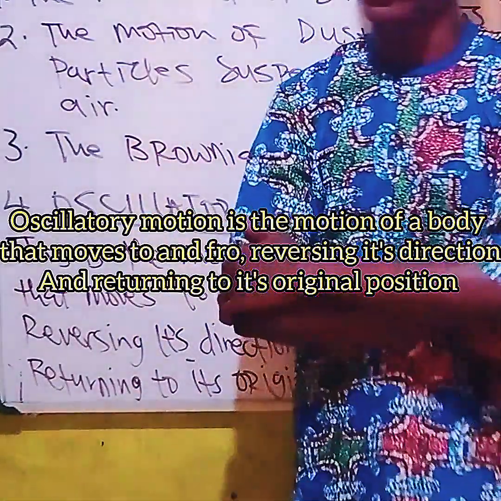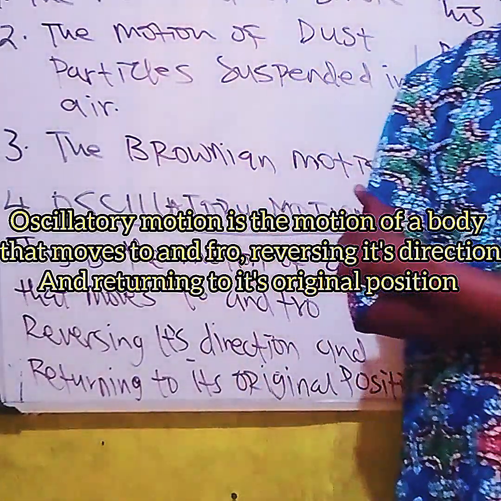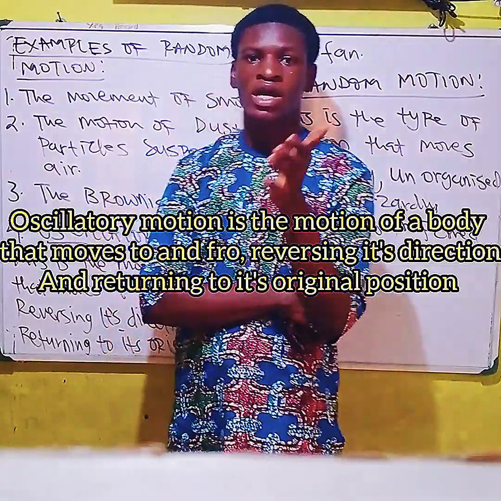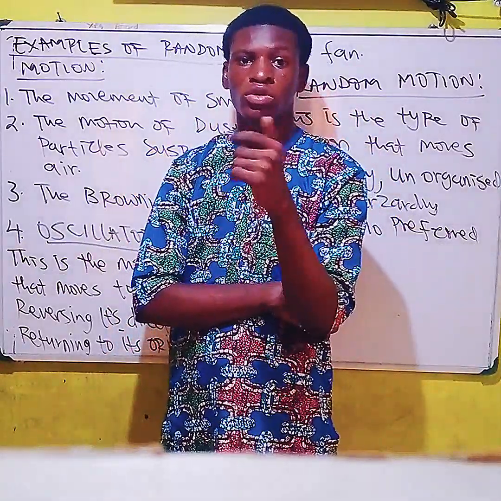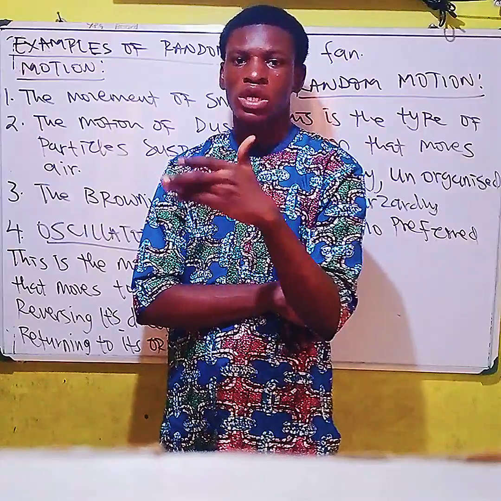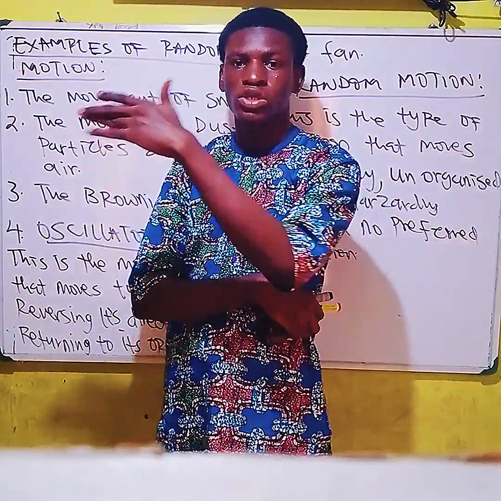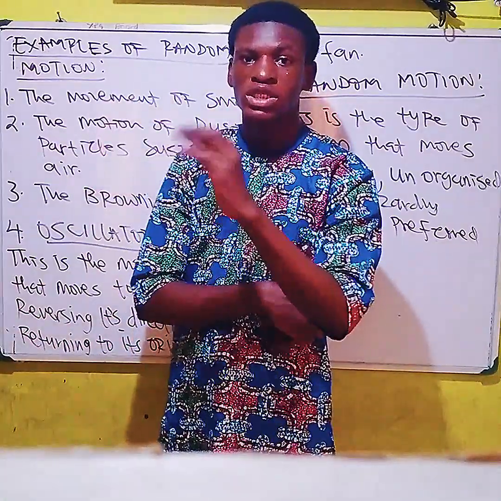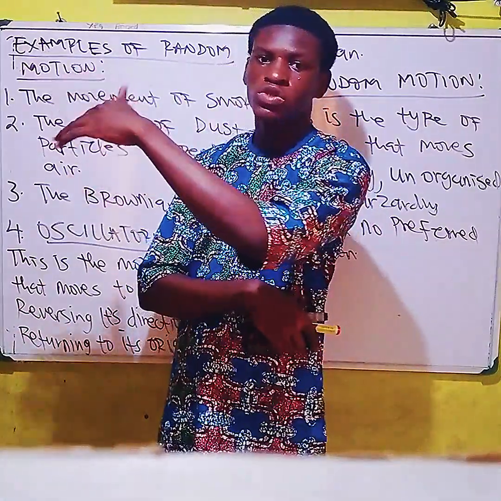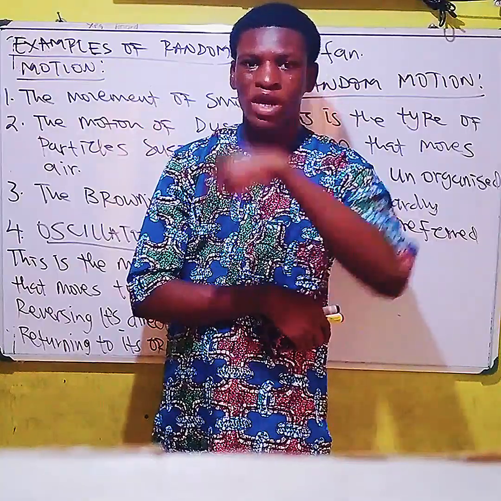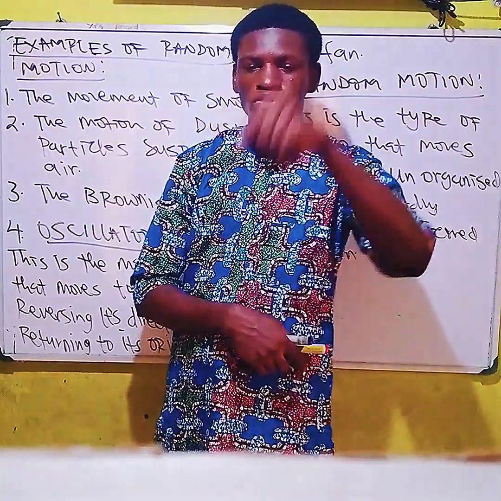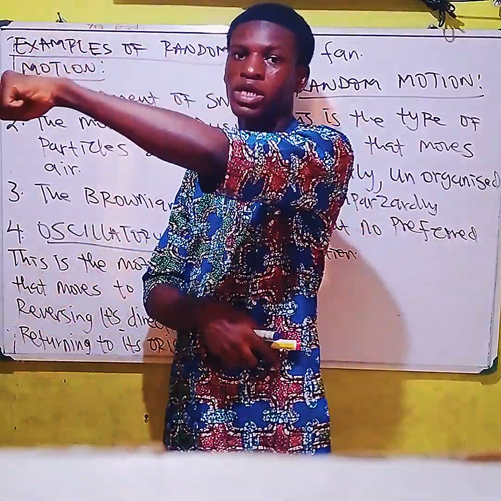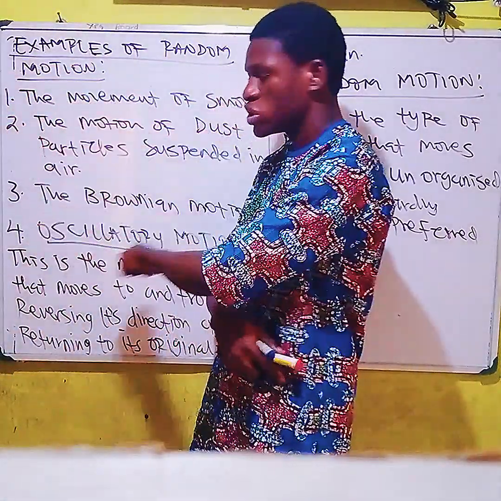That is what we call oscillatory motion. It's a very simple motion that you see every day, like the motion of the hands of a clock. When you look at the position of both the longer hand and the shorter hand, and you go out and come back later, they have moved. But when you come back by this time tomorrow, you see that the time has returned back there. This is what we call oscillatory motion.